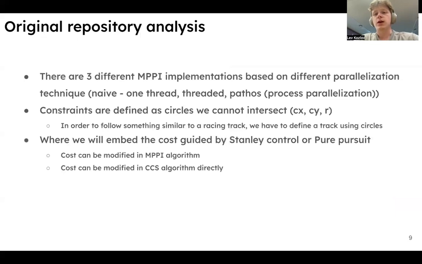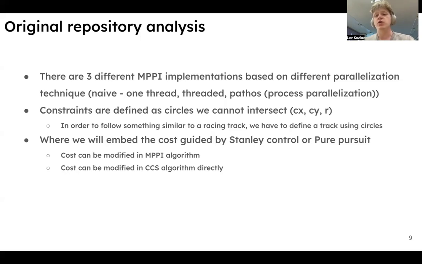So we start by analyzing our repository, which was provided with this paper. This repository contains 3 different MPPI implementations with different parallelizations. One is naive, one is threaded, and one is for process parallelization.